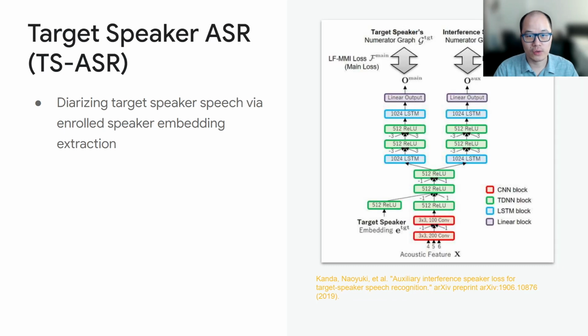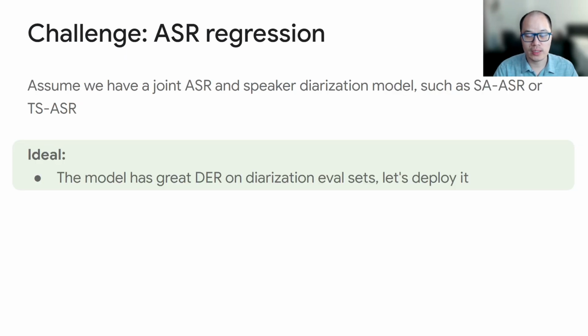Another similar work is called target speaker ASR. This approach requires the target speaker embedding as input, then we'll diarize each target speaker. So let's assume we have a jointly trained ASR and speaker diarization model, such as the SAASR or TSASR system introduced earlier. Ideally, we just show that this model has great speaker diarization performance on some of the evaluation datasets, and we deploy it.